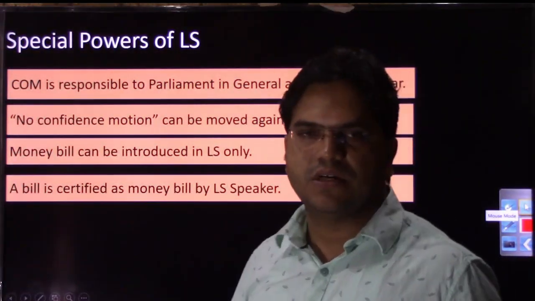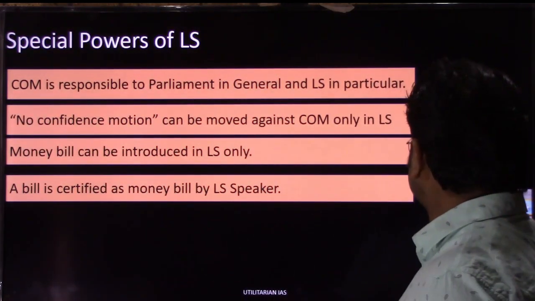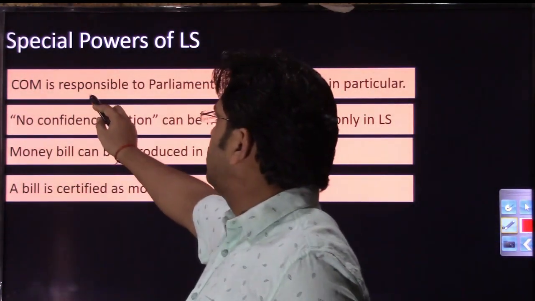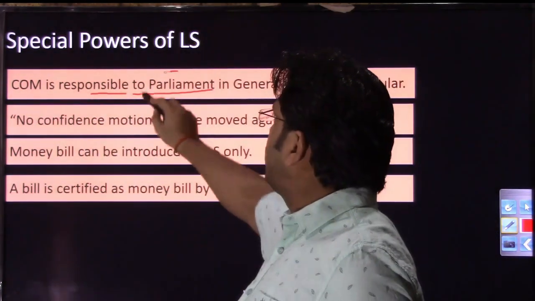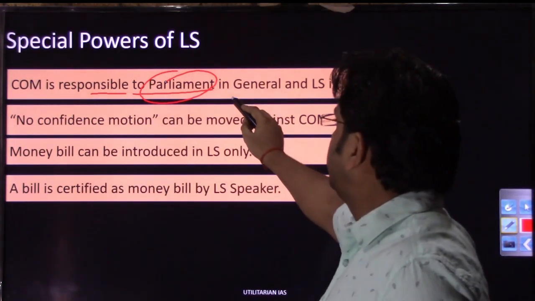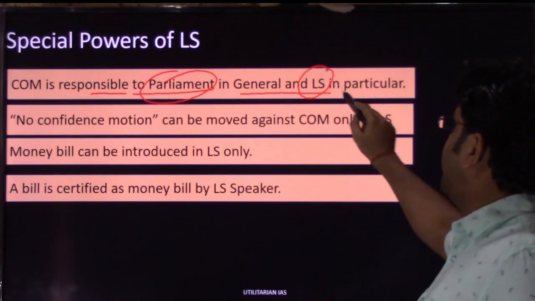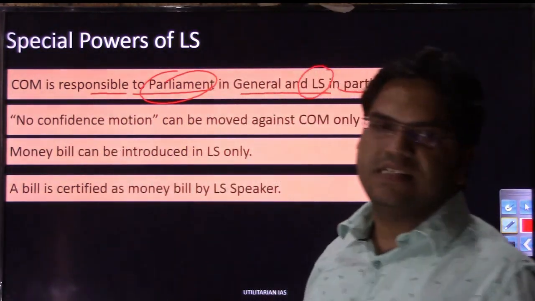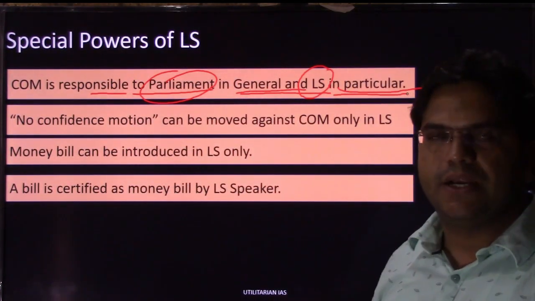Let us discuss the special powers of Lok Sabha. Special powers of Rajya Sabha we have already discussed. Now we are discussing special powers of the Lok Sabha. Although we say that the Council of Ministers is collectively responsible to Parliament, that is a general statement, but specifically they are accountable to the Lok Sabha in particular. Let us read this statement again. Council of Ministers is responsible to Parliament in general and Lok Sabha in particular, right?